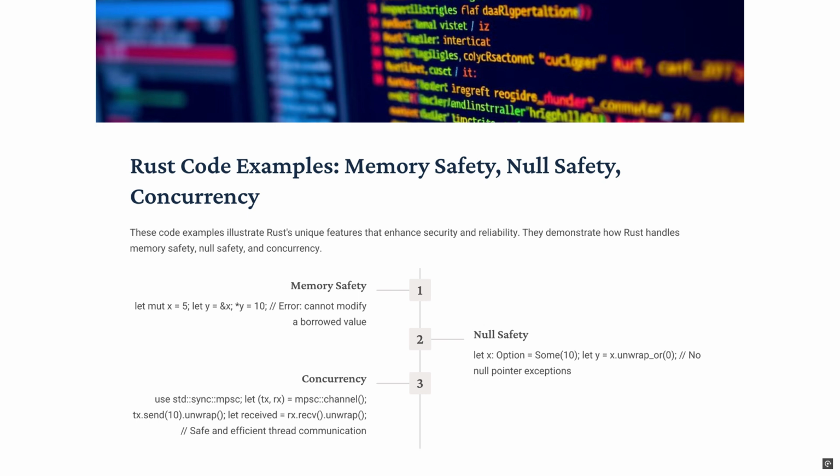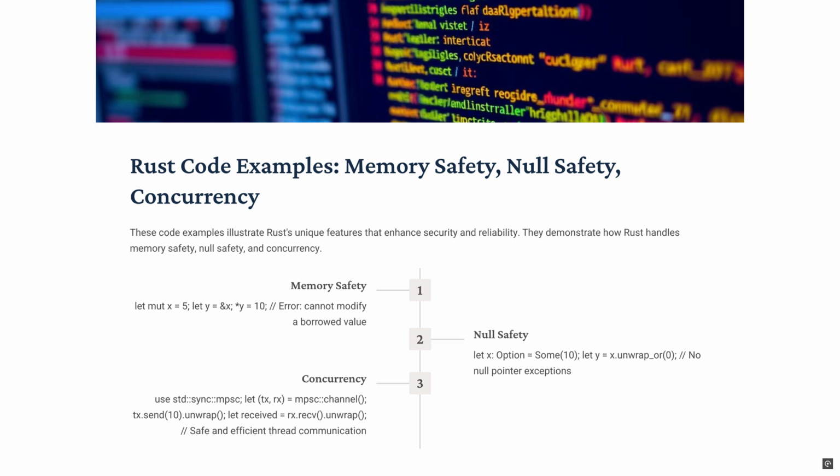And then finally, let received = rx.recv().unwrap(). This line waits to receive a message from the channel using the rx receiver. The recv method is blocking, meaning it will wait until a message is available on the channel before returning it.